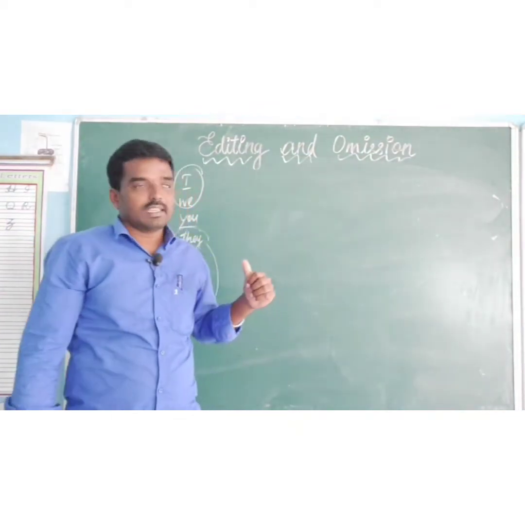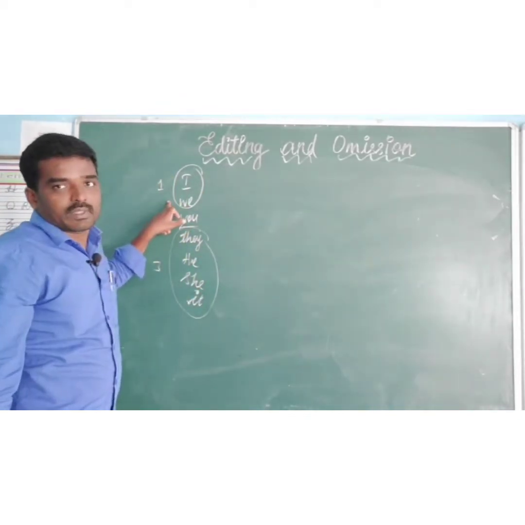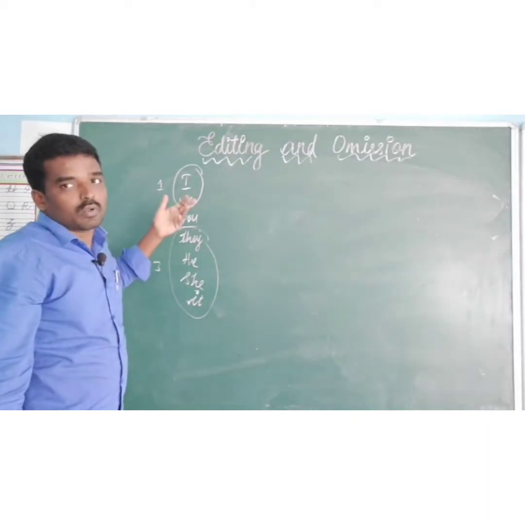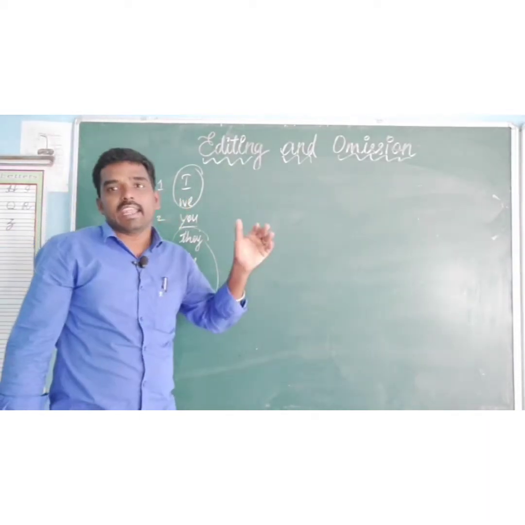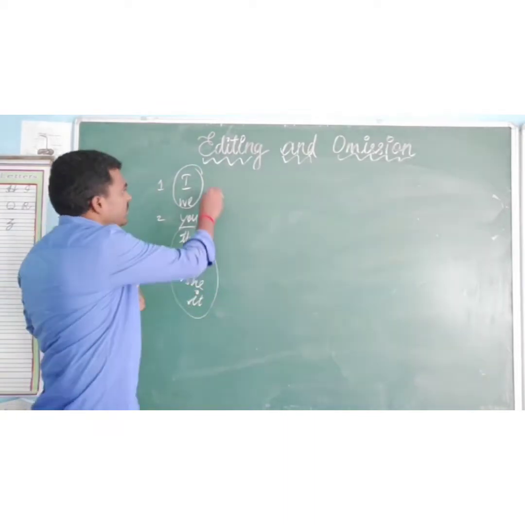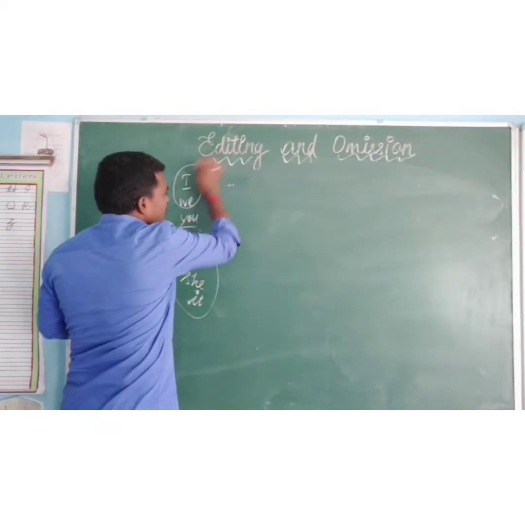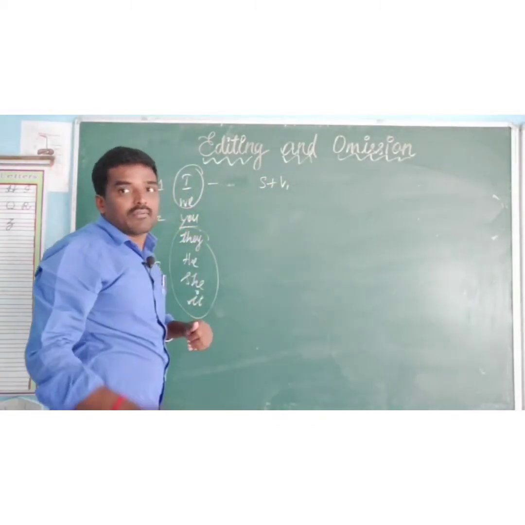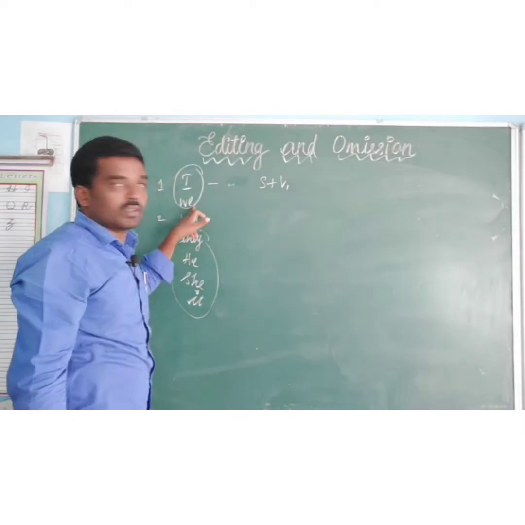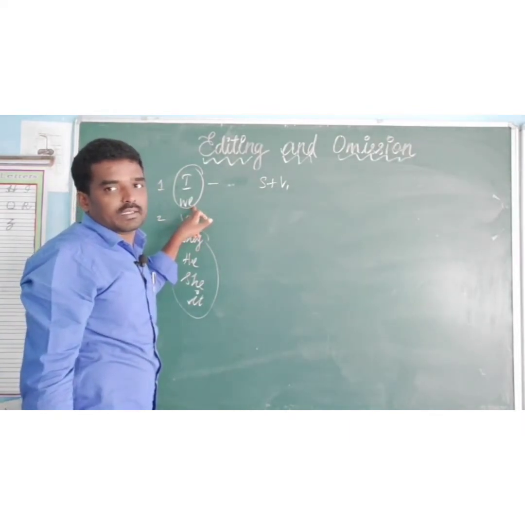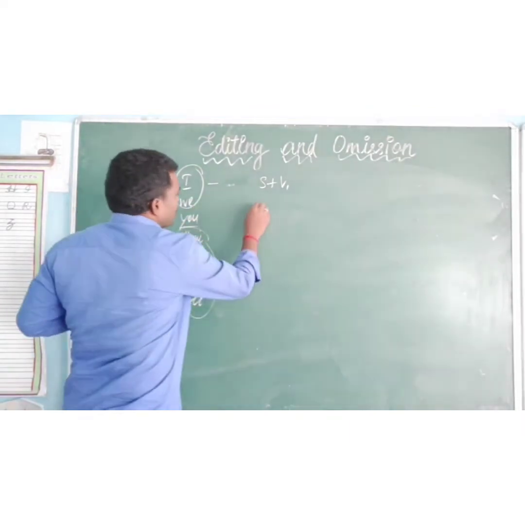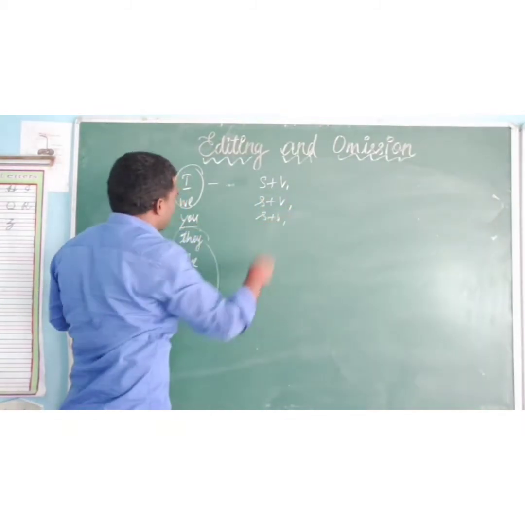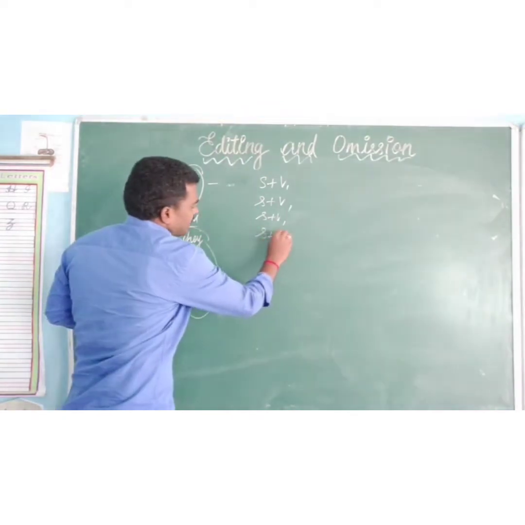Yes, in it we want to use carefully. I is singular, but we use it like the plural form. For example, I write a story. For this we use subject plus verb 1. We write a story, also subject plus verb 1. For you also subject plus verb 1. They also subject plus verb 1.